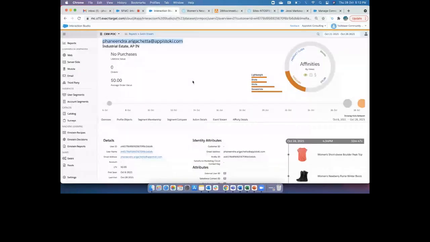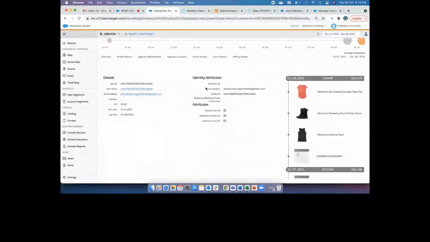Because I'm not logged in and I've not accepted the cookies, but still, based on the past history of the data, Salesforce Interaction Studio will automatically find it, because your cookie is still enabled, and you have your past history of the data and your profile ID which is already captured on October 27th. So based on this profile ID and the email address, it automatically captures all the activities that you have done, even if you've not accepted the cookie.